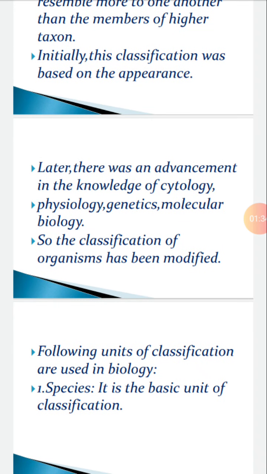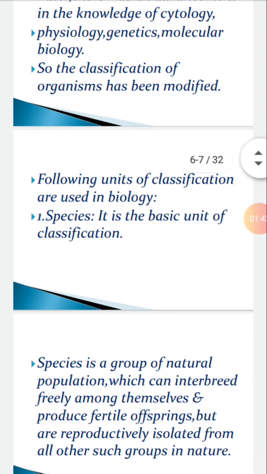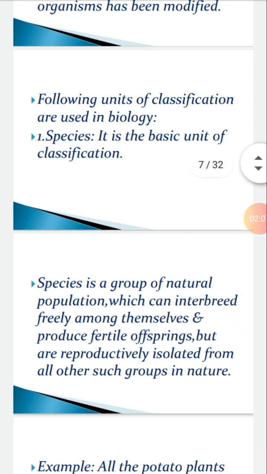Species, that is, we will start from the lower level. Species is the smallest and basic unit of classification. Now comes the definition: a species is a group of natural populations which can interbreed or reproduce freely among themselves and thus produce fertile offspring. That is, they are able to carry on their generation, but are reproductively isolated from all other such groups in nature. It means that there are some geographical barriers due to which they become isolated.